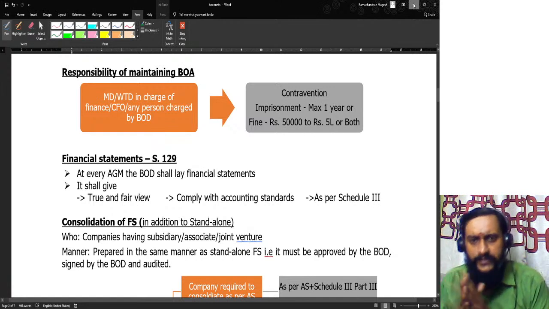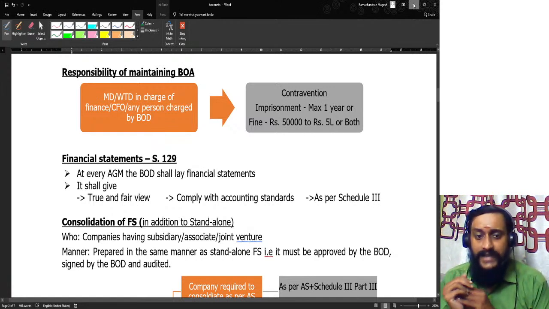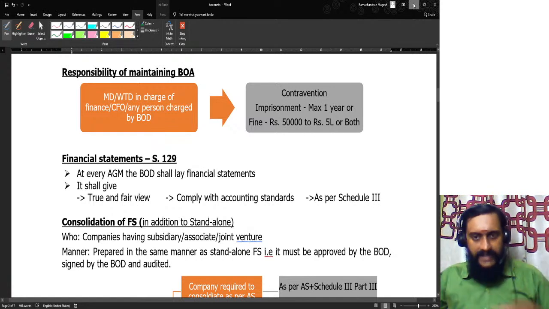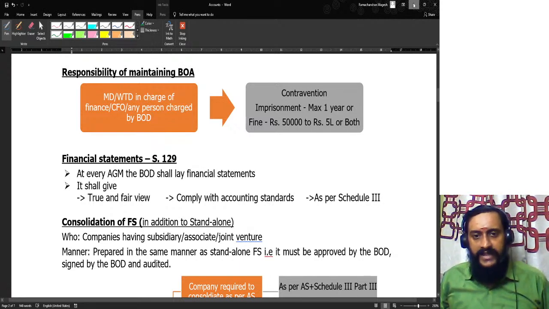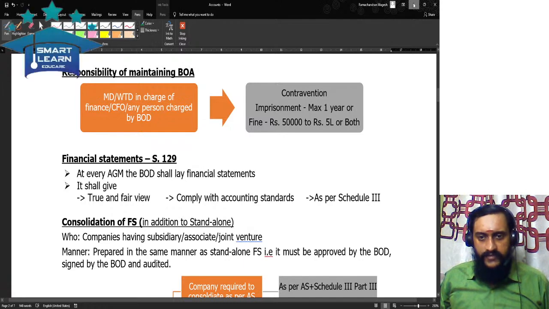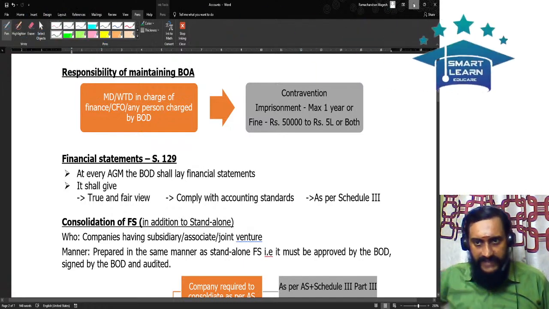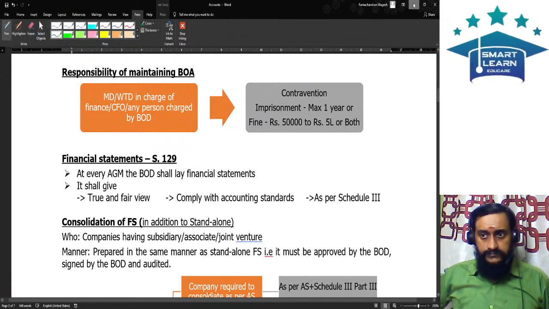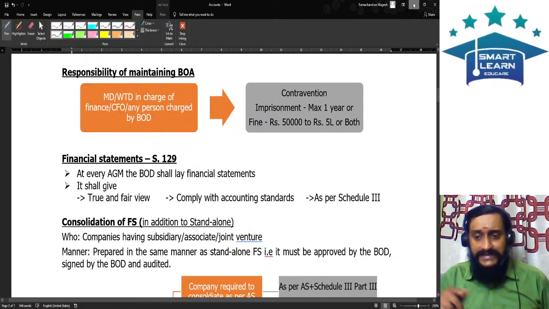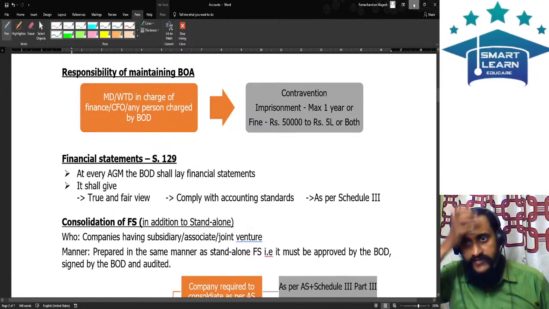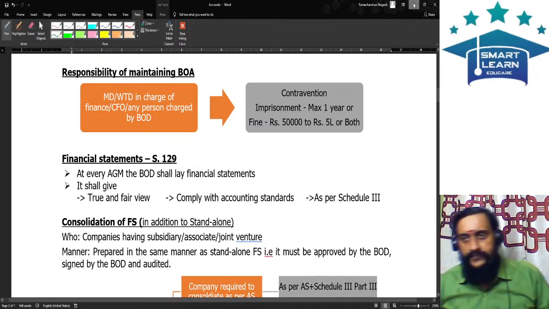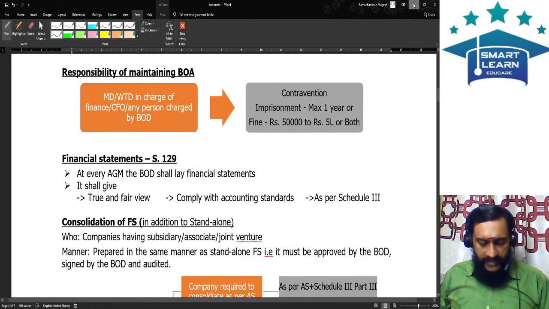So there is a penalty provision. How will they ask this in the examination? They will ask that the books of accounts are not being maintained properly. Apart from the penalty provisions, the main thrust will be something like whether the managing director is liable, the CFO is liable, this person is liable, that person is liable. This type of question may be asked in the examination. How should you be able to answer? You should be able to answer.